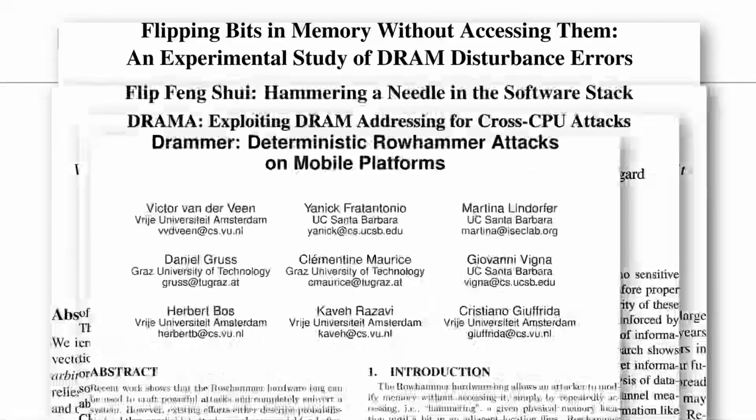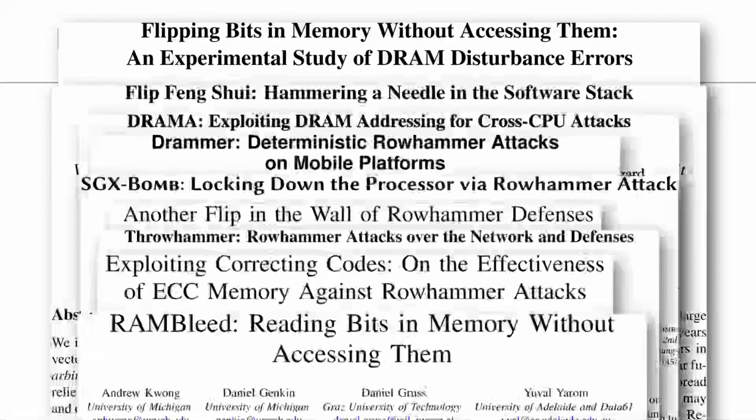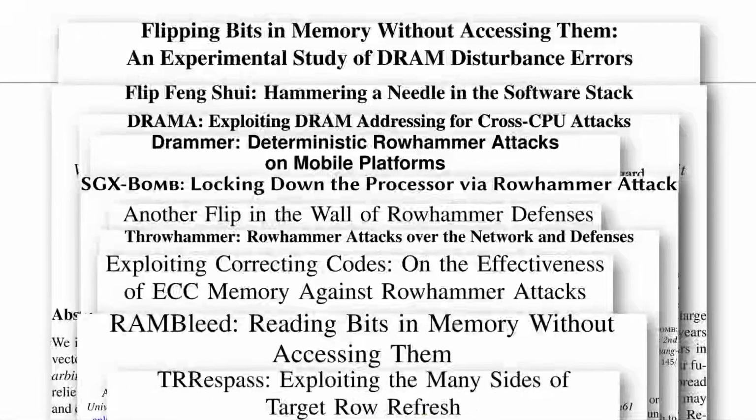In the past 6 years, many papers have shown a plethora of Rowhammer attacks affecting operating systems, virtual machines, trusted environments like HGX, browsers, network protocols, and so on. These papers showed Rowhammer attacks on all types of DDR memory, even including DRAM equipped with error correction. DRAM disturbance errors violate the hardware and software-enforced security boundaries we rely upon in today's systems. A program, just by accessing its own memory, can corrupt pages belonging to another program on another virtual machine.